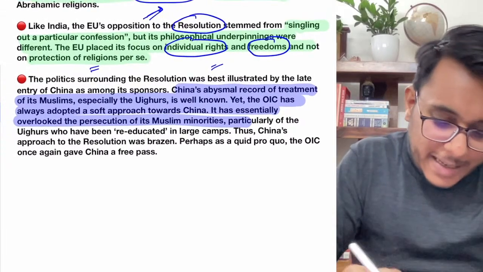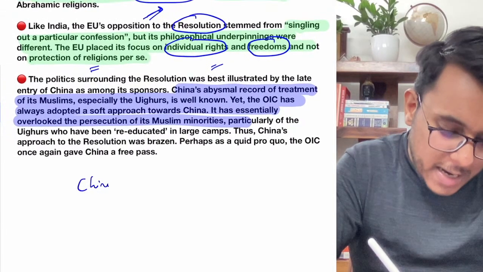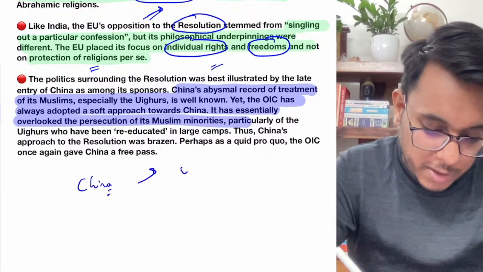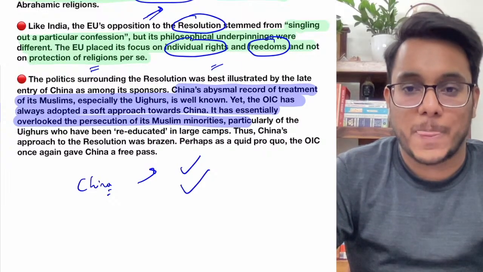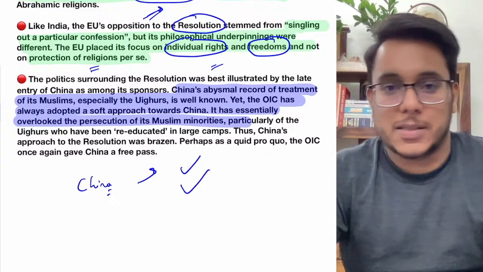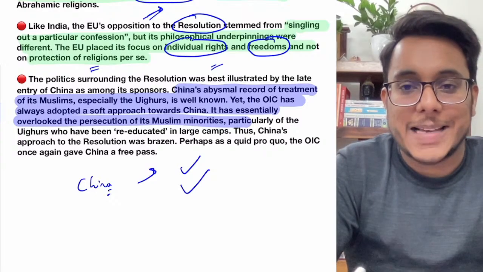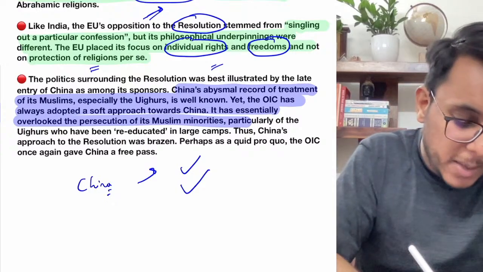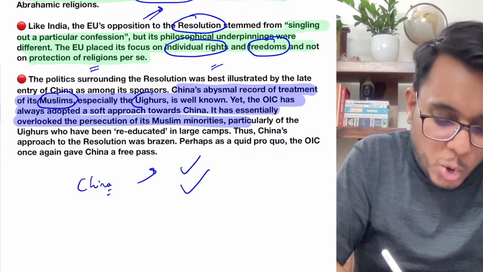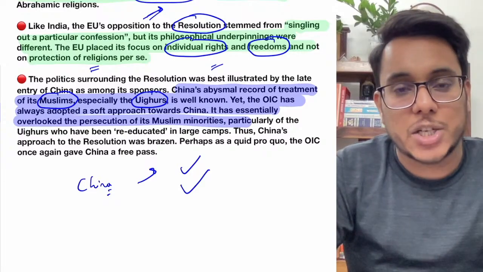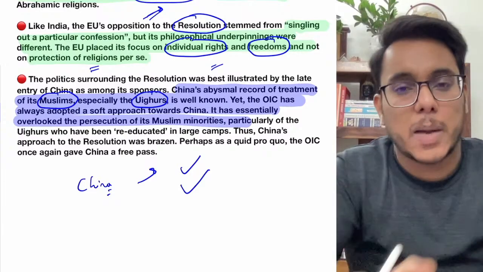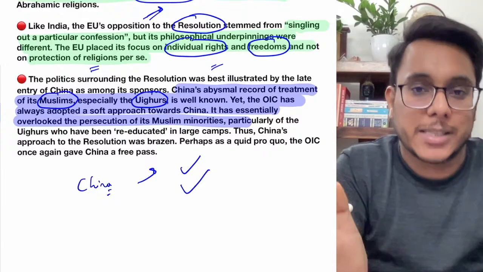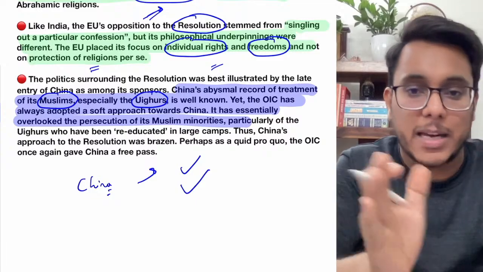Now guys, in the article it has been said that China has taken a very interesting stand. What has China done? China has supported the resolution. Now this particular thing is a little bit strange. Why? Guys, understand that China itself has a very disturbing track record. China's treatment of Muslims, particularly the Uyghur Muslims living in the Xinjiang region, fine, China has placed them in concentration camp-like or re-education camp-like situations, and it is treating them in a very bad way.